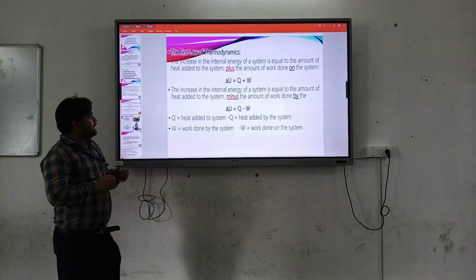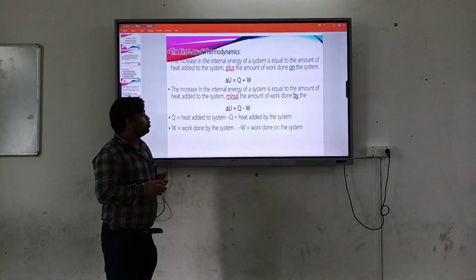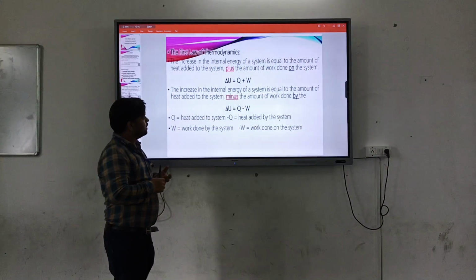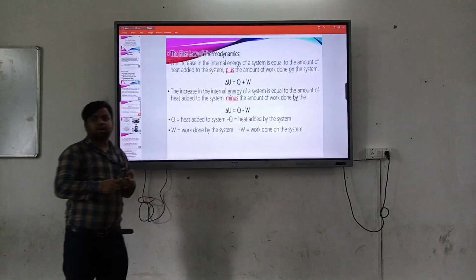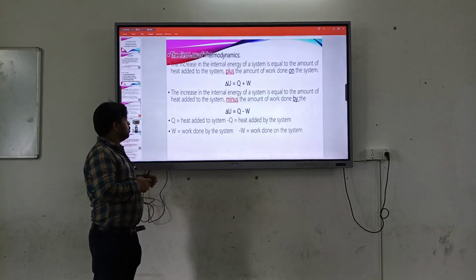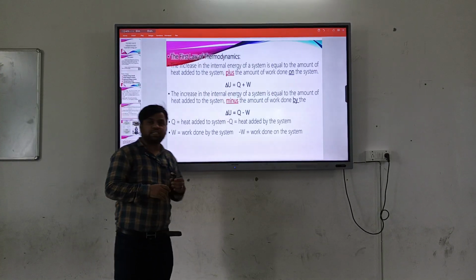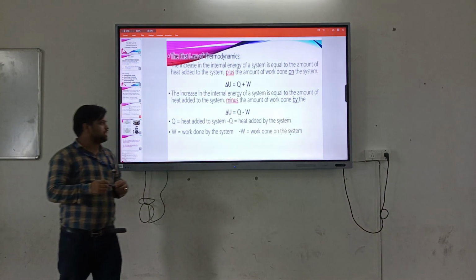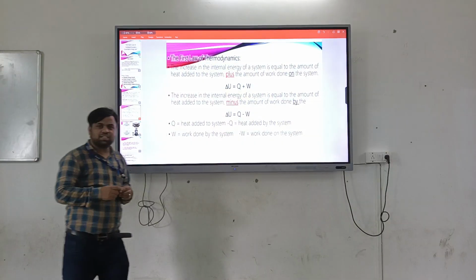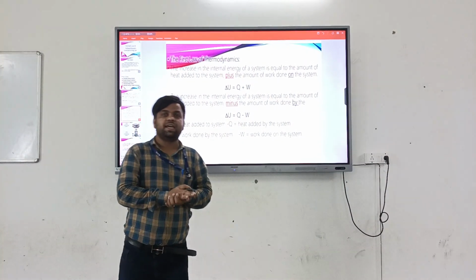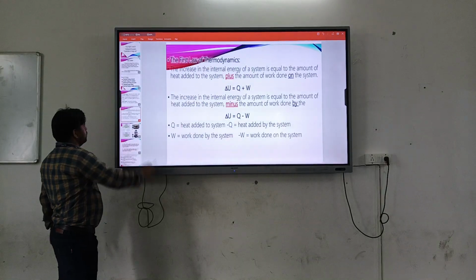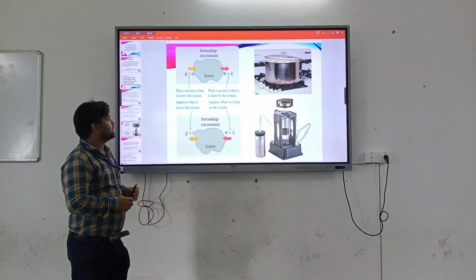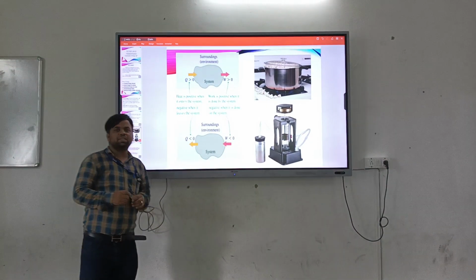Another way to say it is that the increase in internal energy of the system is equal to the amount of heat added to the system minus the amount of work done by the system. Heat added to the system is taken as positive, and heat released by the system is taken as negative. Work done by the system is positive, and work done on the system is negative. So these are real-time examples of heat and work, and how heat and work enter or leave the system.